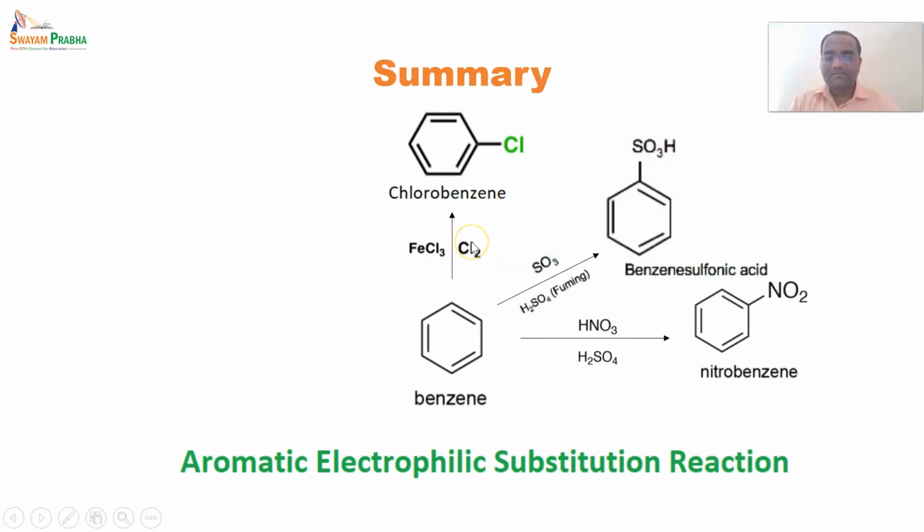In the second step, the electrophile reacts with benzene, and one proton is removed from the benzene ring, giving an electron towards the electron-deficient carbon. And this carbocation now forms a stable bond, and it creates chlorobenzene as a product.